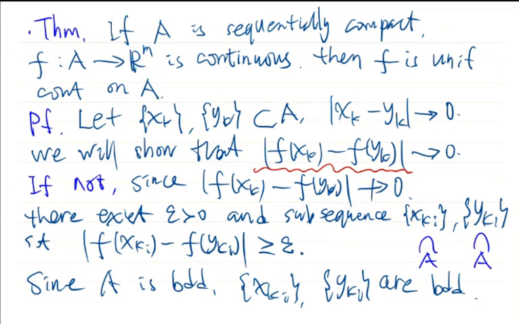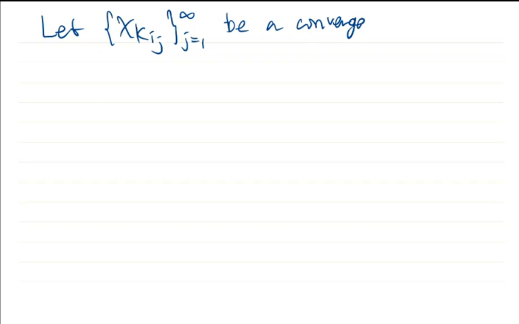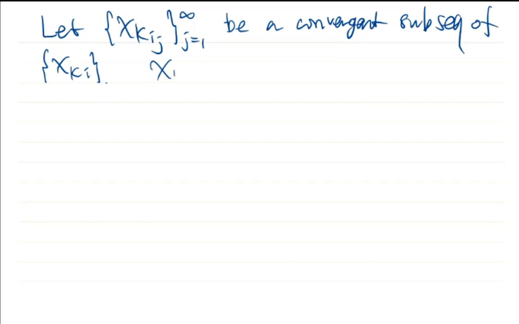Therefore, xki has a convergent subsequence. We let xkij, the index is j here, be a convergent subsequence of xki. We might assume xkij converges to some point, say a. But xkij is a sequence in A, therefore this point a belongs to the set A.